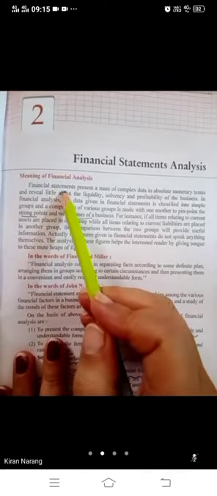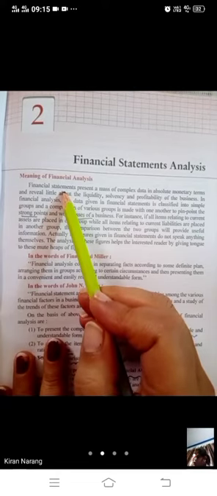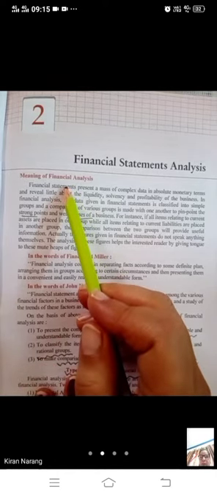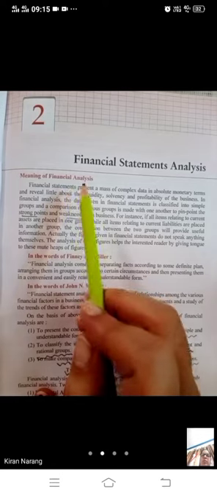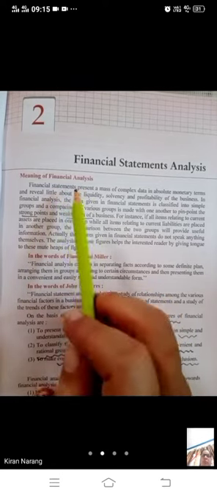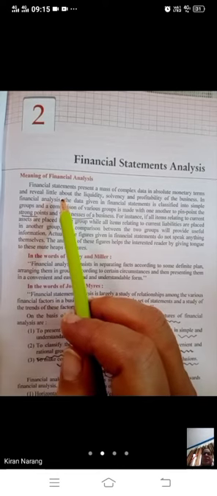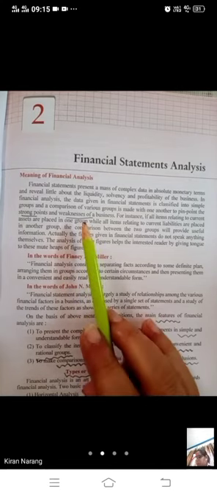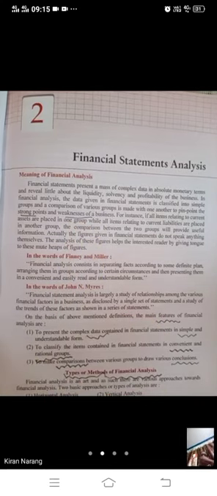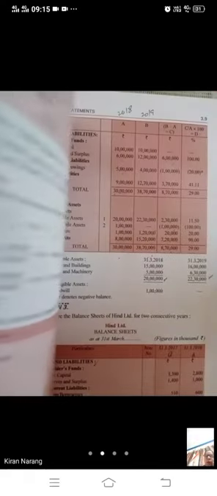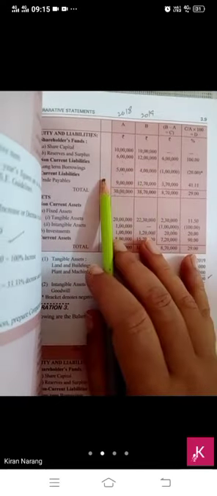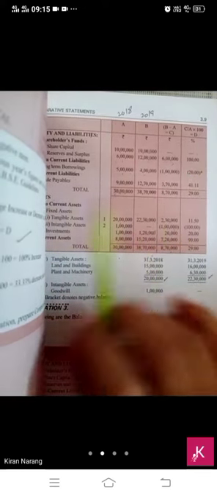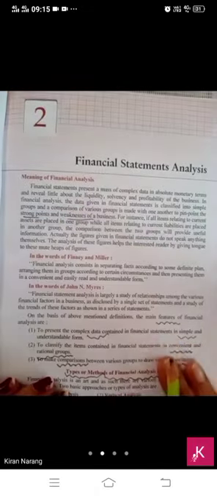With the help of financial statements, we will just know the profit and loss of the year. Financial statement includes two things: trading and profit and loss account and balance sheet. So they reveal only the profit and loss of the year or the financial condition of the assets and liabilities, nothing more than that. But we have to draw certain conclusions. We have to take a lot of decisions. So what we will do is analysis. Like we have done the analysis of comparative balance sheet and common size. We have compared the data of 2 years, then we have found out the percentage increase or decrease. This was analysis which we have already done. So this is called analysis.